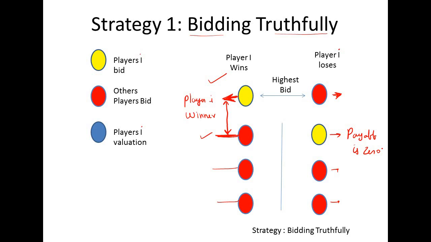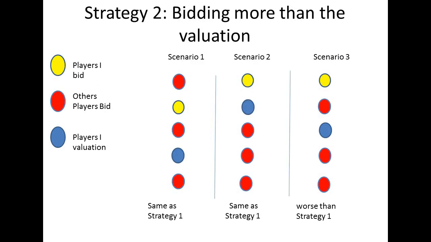So in strategy 1 we have two possibilities. The first possibility, the player I can be a winner and will earn some profit, and the second possibility, the player I is a loser and the payoff will be 0. So in strategy 1 the player I will never suffer a loss, right? Now we consider the second strategy, in which the player will try to bid a bit more than the valuation. Again we have the same circles: the yellow circle representing the bid of player I, the red circle representing the bid of the other players, and the blue circle representing the player I valuation.